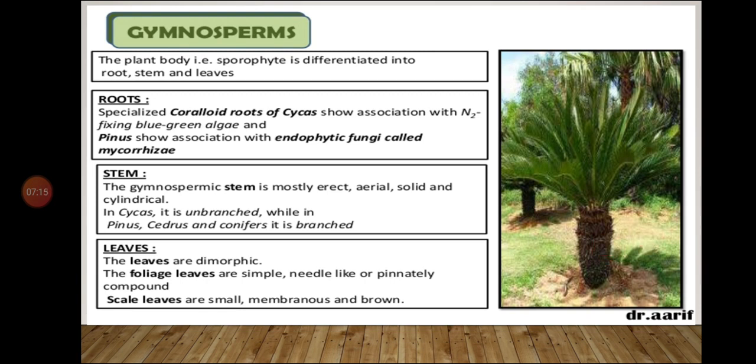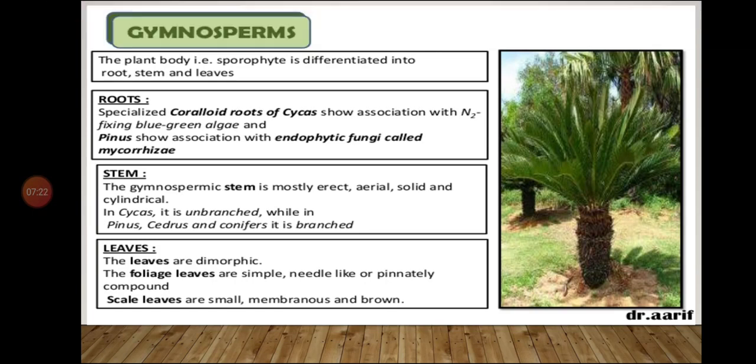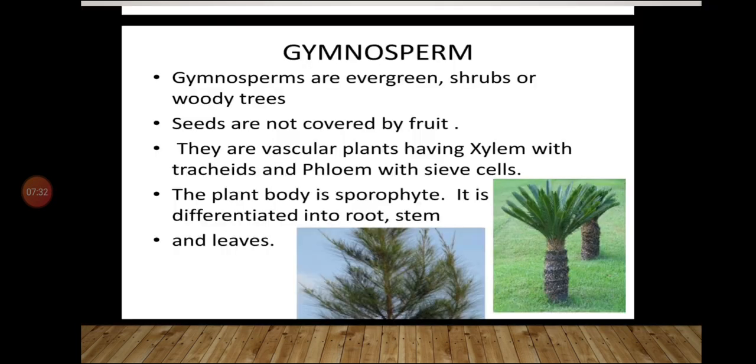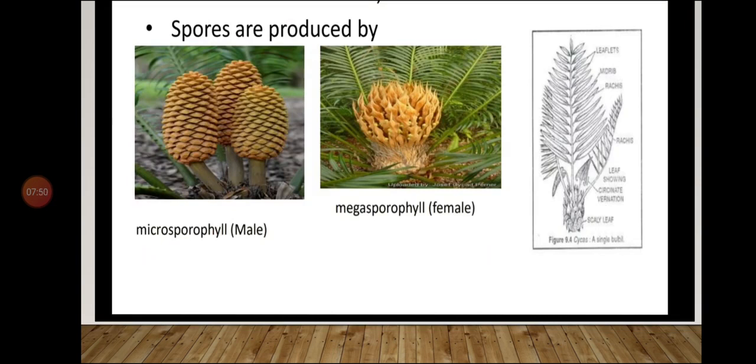Okay, leaves are dimorphic. That means two types of leaves are present, that is foliage leaves and scaly leaves. When I say foliage leaves, they are simple, needle-like or pinnately compound, and scaly leaves are small, membranous and brown. So that's all about the root, stem and leaves.